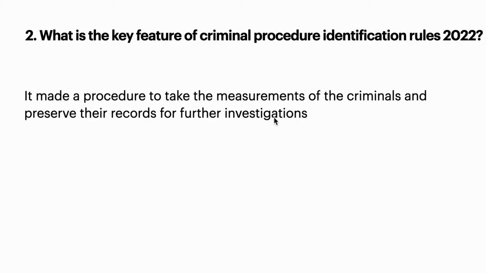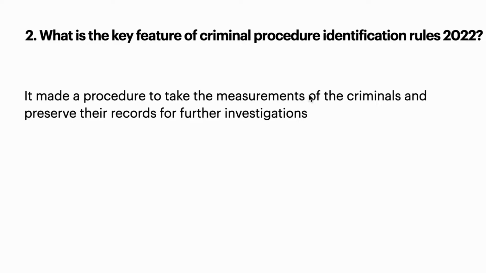These records will be preserved for 75 years. Is that clear, guys? The key feature of the Criminal Procedure Identification Rules 2022 is to take body measurements. And who will take these body measurements? They should be taken by skilled people who are very skilled in taking body measurements.